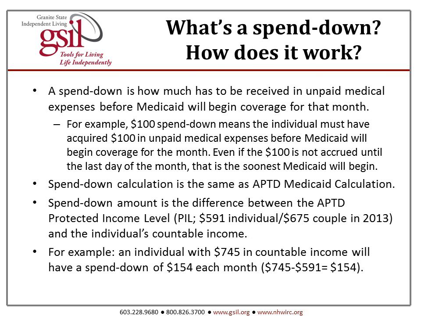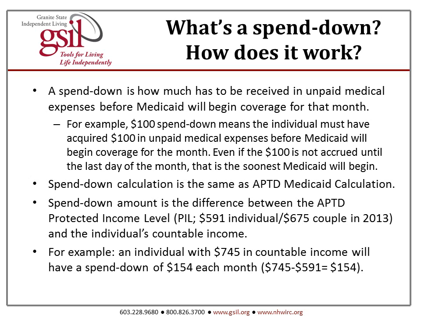What's a spend down? How does it work? A spend down is how much has to be received in unpaid medical expenses before Medicaid will begin coverage for that month. For example, $100 spend down means that the person must have acquired $100 in unpaid medical expenses before Medicaid will begin coverage for the month, even if the $100 is not accrued until the last day of the month. That is the soonest that Medicaid will begin.